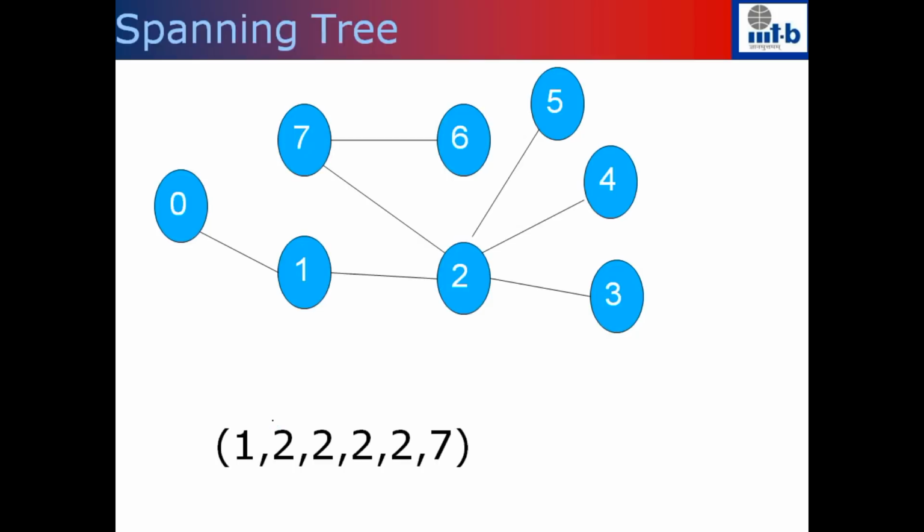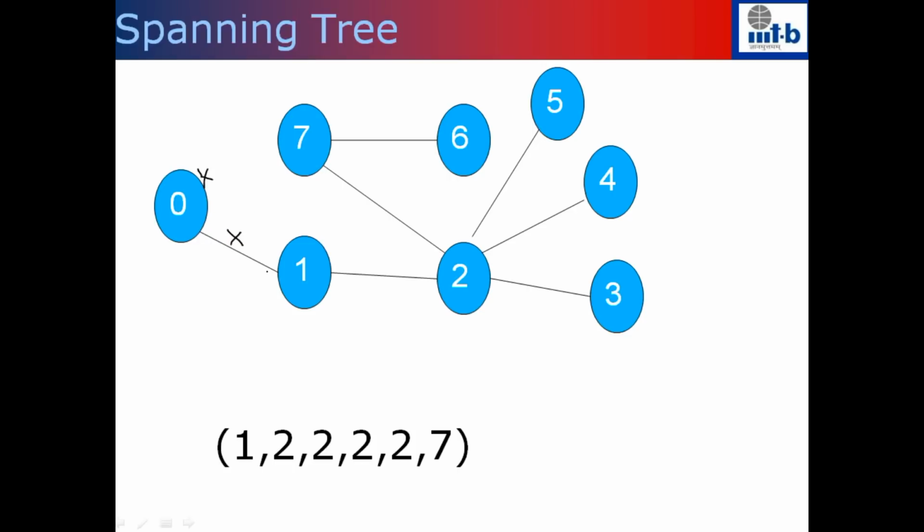Let's quickly look at this example. Let's say that this is the spanning tree that I had. What it says is that you look at all the leaf nodes. The leaf nodes are 0, 3, 4, 5 and 6. Pick the one which has the minimum label. The minimum label that I have is 0, and I'm going to delete this node from the graph, and I'm also going to delete this edge from the graph.